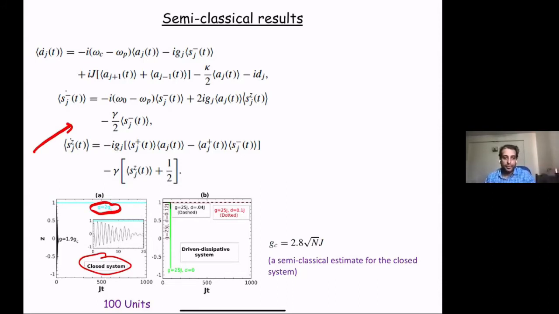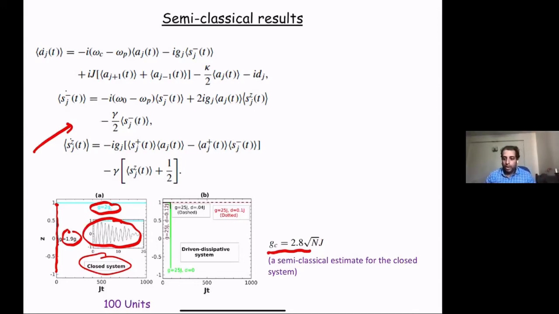You have self-trapping. If it is below, then you lose imbalance. You see that the imbalance is basically sloshing from 1 to -1 and so on. So you lose imbalance, as you see in this inset. So there's a notion of some critical light matter interaction, after which you can get self-trapping.